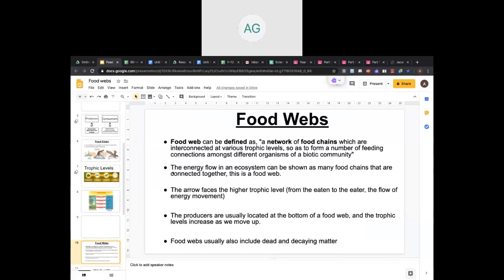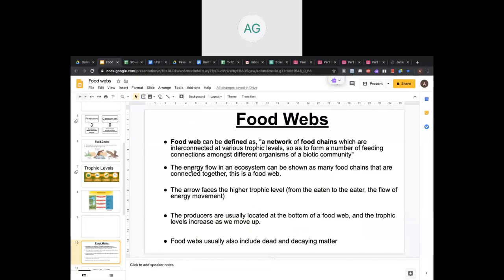Okay, so now coming to food web. What is a food web? A food web shows you the interconnection of different food chains together. It's a network of food chains which are interconnected at various trophic levels so as to form a number of feeding connections among different organisms of a biotic community.